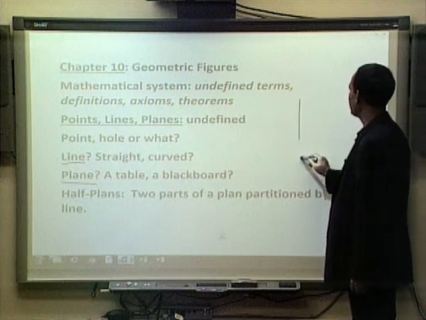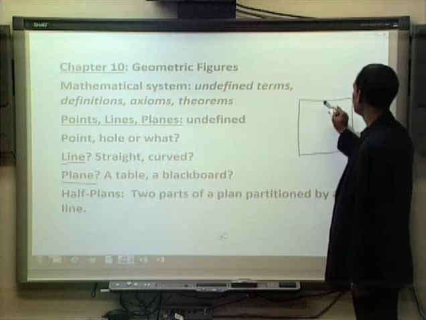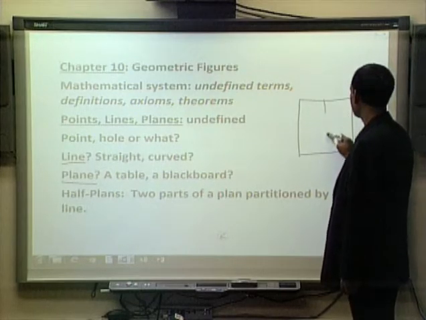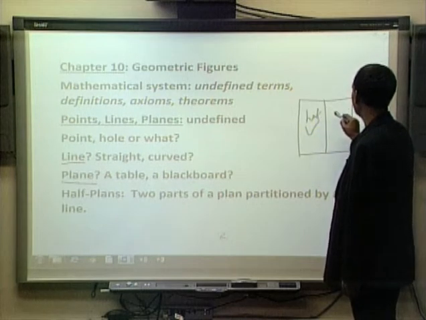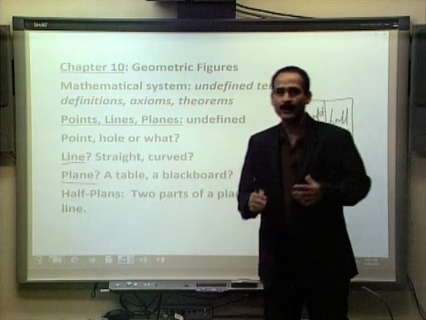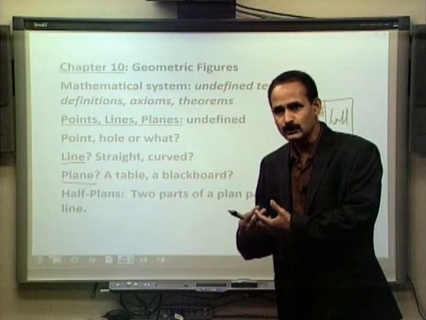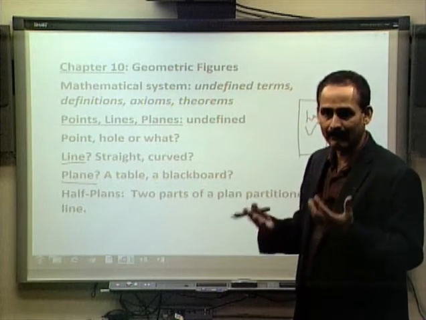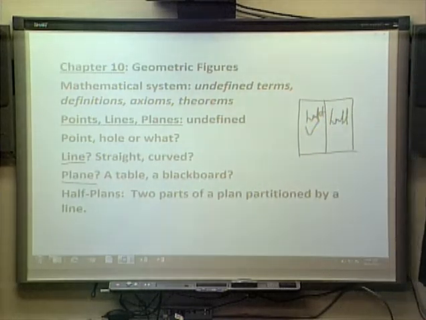If this is my plane and I divide this plane into two parts, this is one half plane, and this is another half plane. So with the help of these three undefined terms, we are able to define a fourth geometric quantity, namely half planes. This is how geometry develops.